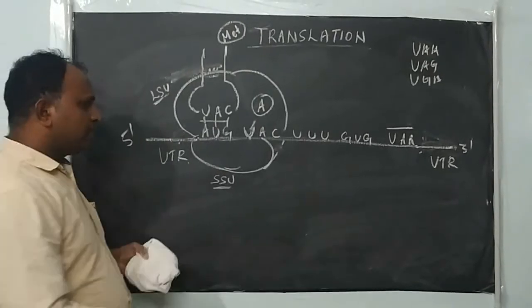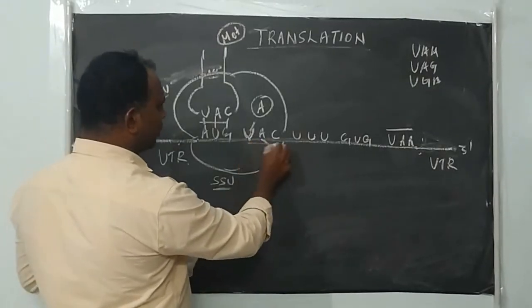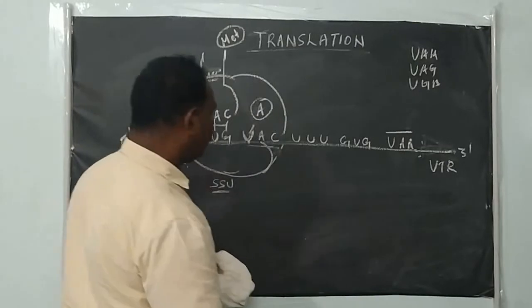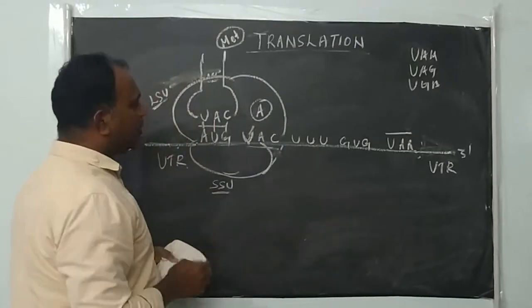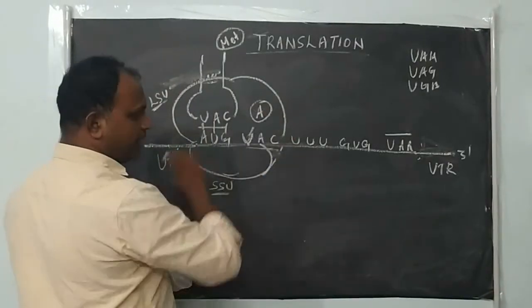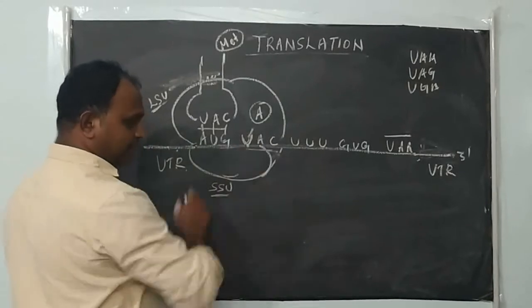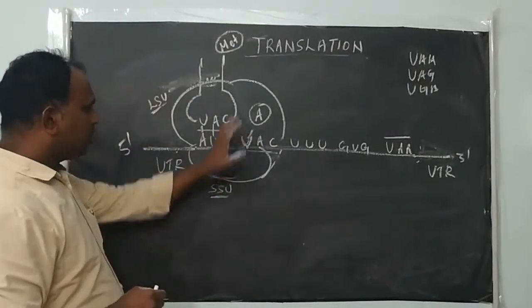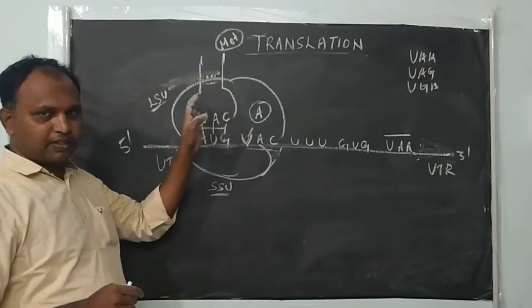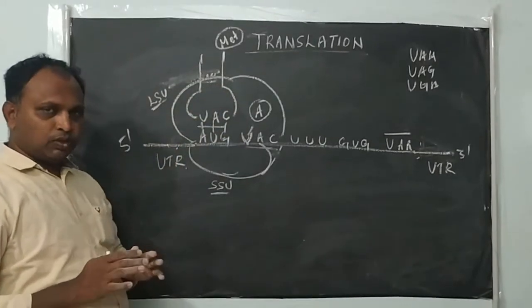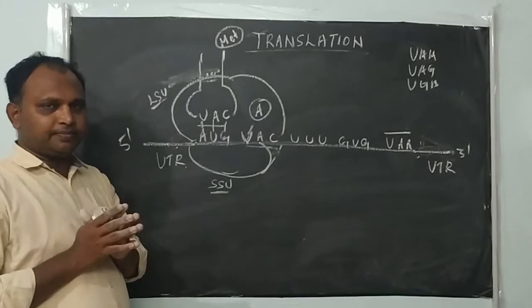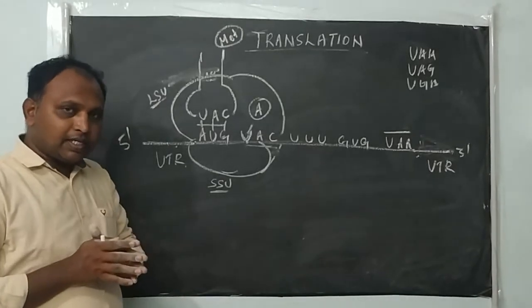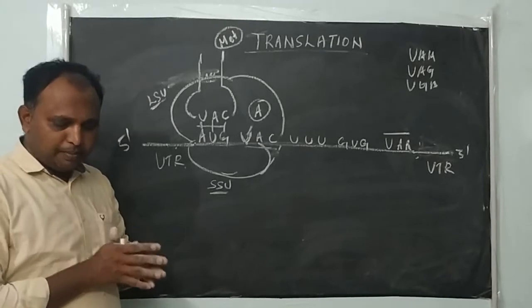Depending on the codon found in the mRNA, the new tRNA with the corresponding anticodon comes and binds here, at the A site. Are you clear with this? After binding, the initiator tRNA is present at the P site. Once the complete complex formation is completed, the translation process will begin.